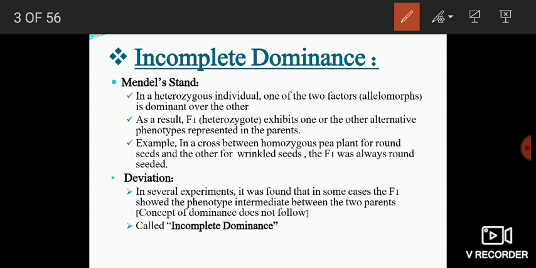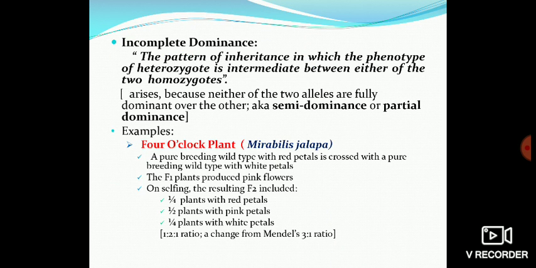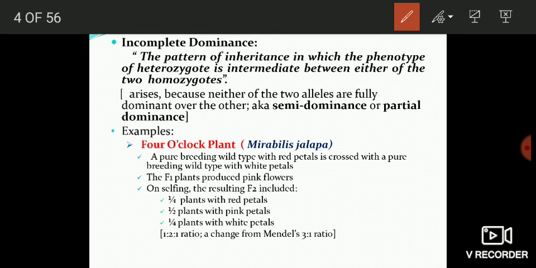That means in those cases, the concept of dominance does not follow, and all such cases of inheritance where the phenotype of offspring is intermediate between the two parents constitute incomplete dominance. So if you have to define incomplete dominance, you can simply define it like this: it is a pattern of inheritance in which the phenotype of the heterozygote, or the offspring, is intermediate between either of its two homozygotes or between either of its two parents. Now the question is, how does this incomplete dominance arise?